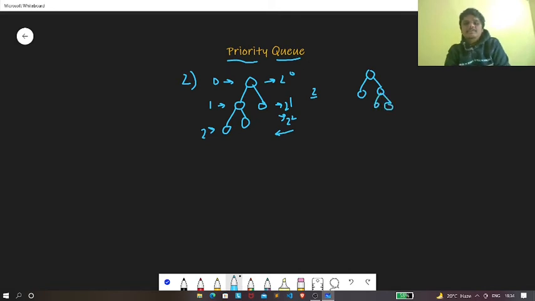Now in this binary tree we can also see that each level is completely filled, except the last one. But you can see over here the nodes are not as left as possible. They are actually as right as possible. These are on the right hand side of this binary tree, and hence it is not a complete binary tree. So this is what a complete binary tree is.